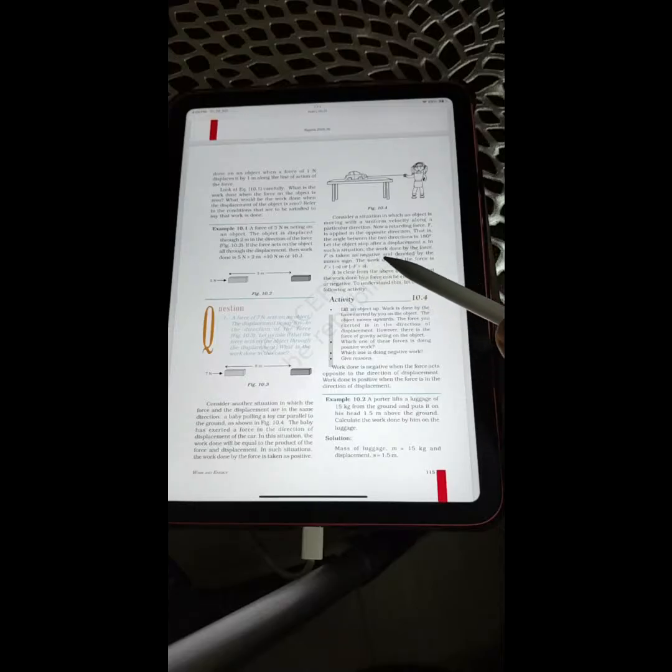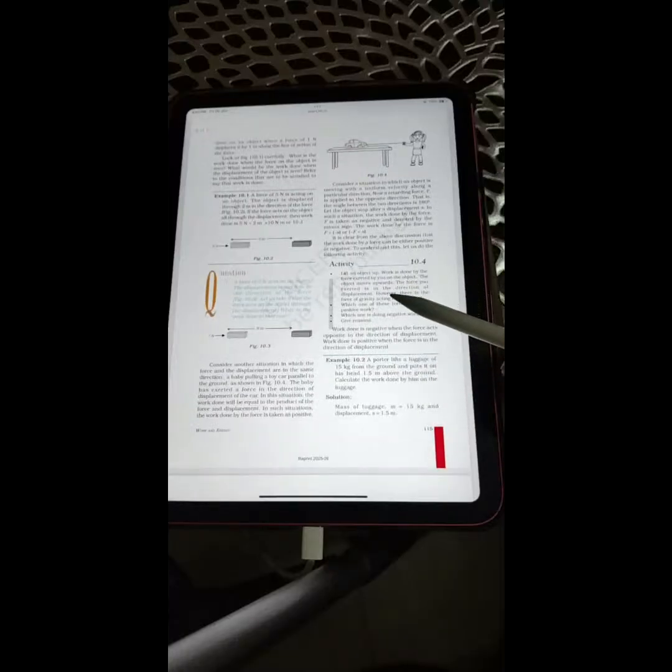In such a situation, the work done by the force F is taken as negative and denoted by the minus sign. So the work done by the force is F into minus S, or minus F into S. It is clear from the above discussion that the work done by the force can either be positive or negative. To understand this, let us do the following activity.